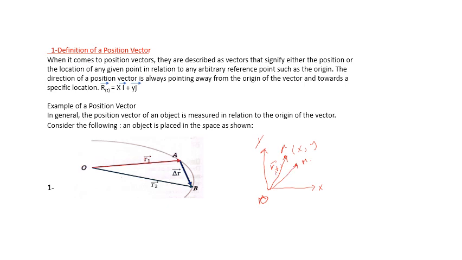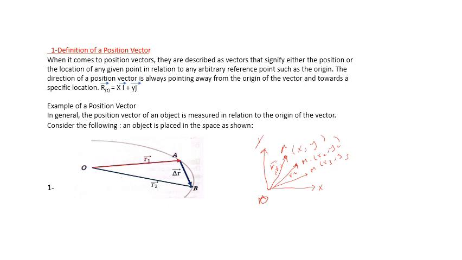Okay, this is r1, this is r2, etc. A particle m here has x3, y3, here we have x2, y2. At each instant the particle takes a new position and has new coordinates. So we represent the position vector for a moving particle as r of t equals xi plus yj.